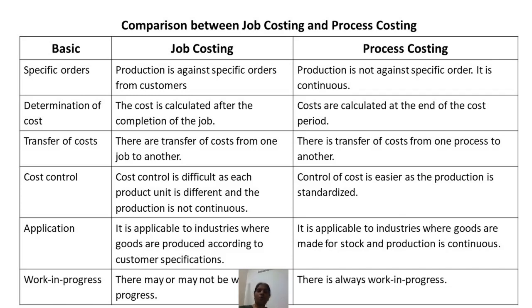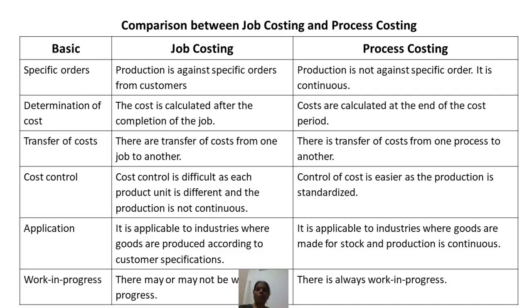In job costing, it is very difficult to find out the cost, and as such, very difficult to manage the cost. Whereas in process costing, the cost can be controlled more easily as the production is very much standardized, the produced units are homogeneous, and even the production process is homogeneous for a bulk of products.